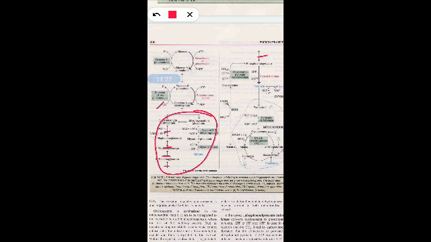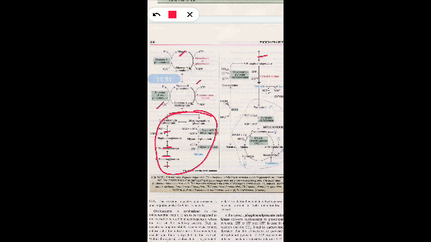Fructose 1,6 bisphosphate will convert into fructose 6 phosphate by means of hydrolysis and removal of the phosphate group. So fructose 1,6 bisphosphatase is the enzyme that will convert fructose 1,6 bisphosphate to fructose 6 phosphate. And the third bypass step: next, fructose 6 phosphate will convert by means of a mutase into glucose 6 phosphate.